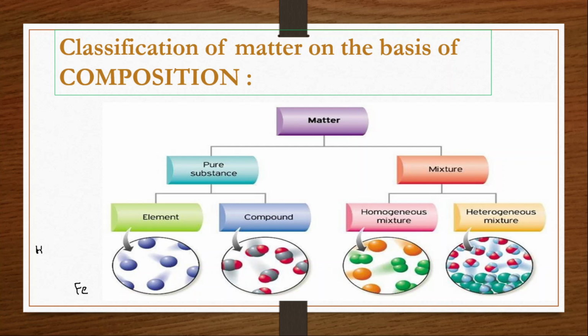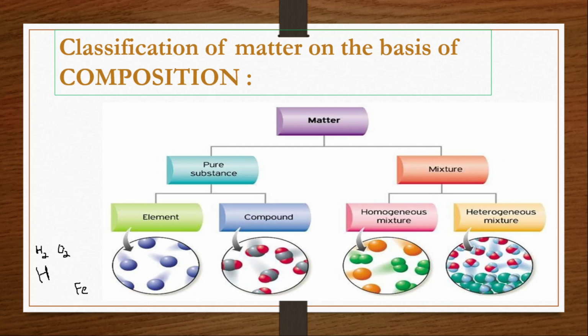Just before this, I have written oxygen as O2. Likewise, hydrogen also is written as H2, because a single hydrogen atom is not possible. Hydrogen as a single atom is not stable. So always two hydrogen atoms combine to form one molecule.